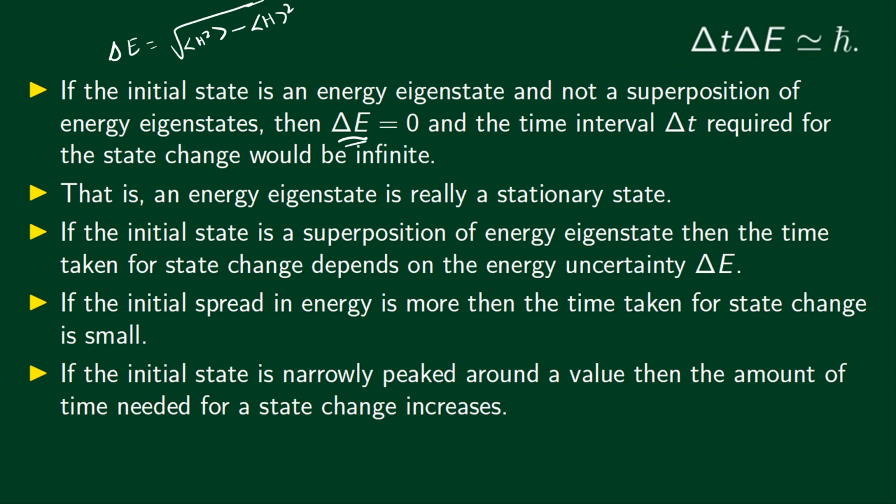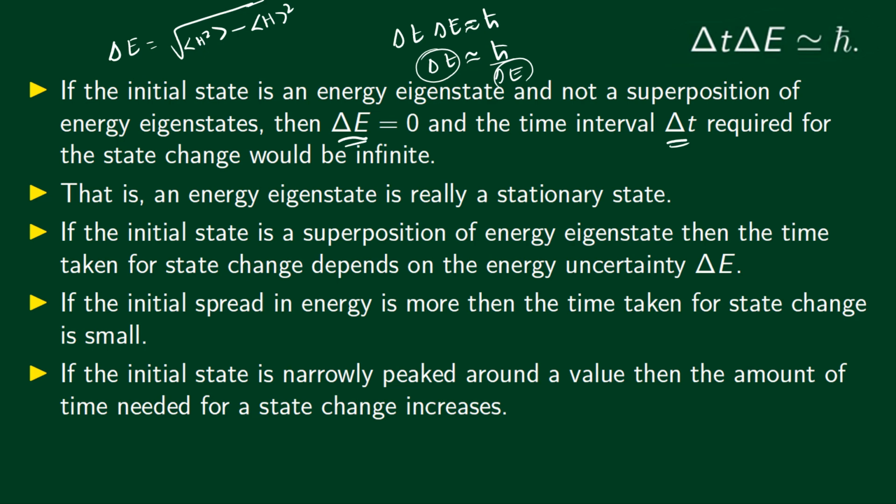Now in this case, the time interval delta t required for the state change would be infinite, because we have delta t delta E equal to h bar, or delta t goes like h bar divided by delta E. If delta E goes to 0, then delta t goes to infinity. In other words, the state won't change at all if we start with an energy eigenstate. That is, an energy eigenstate is really a stationary state.